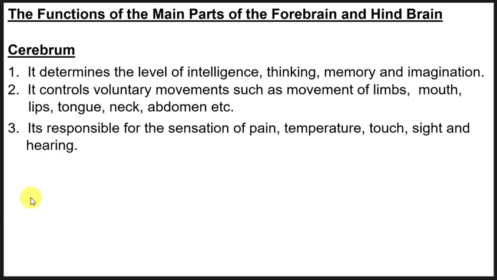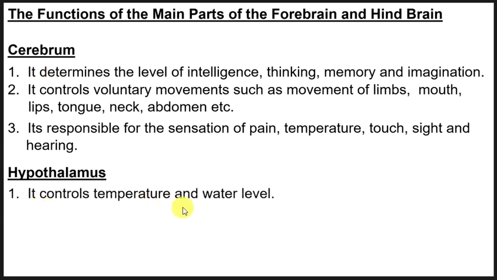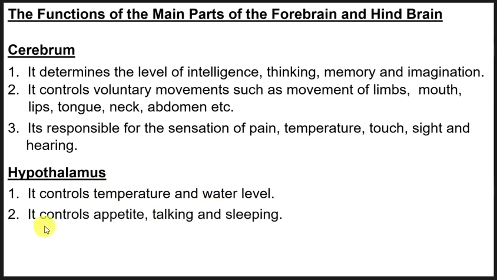Okay, then next we look at the hypothalamus. So now we look at the hypothalamus. So what are the functions of the hypothalamus? So we are saying, one, it controls temperature and water level. It plays a very important role in homeostasis. Okay, so it controls temperature and water levels, and then it controls appetite, talking, and sleeping.